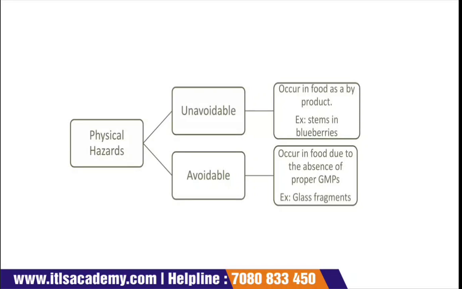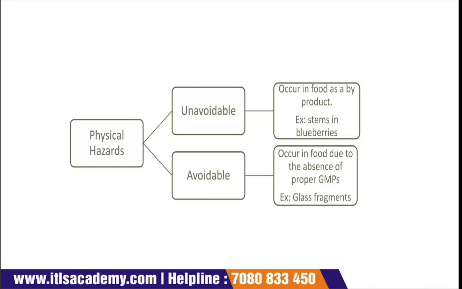So if physical hazards occur in food due to the absence of proper GMPs, then they are avoidable. An example is glass fragments.